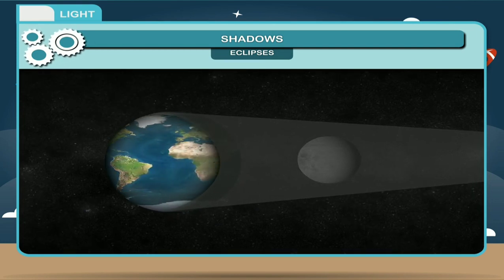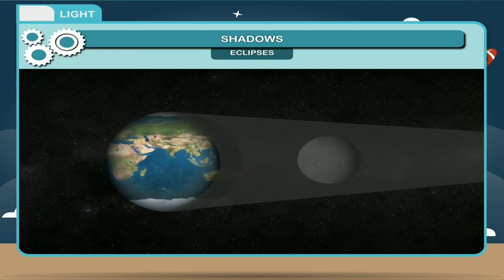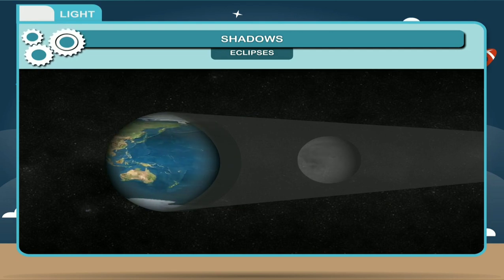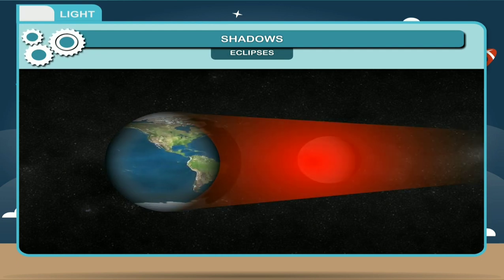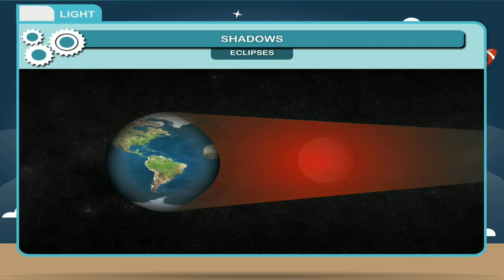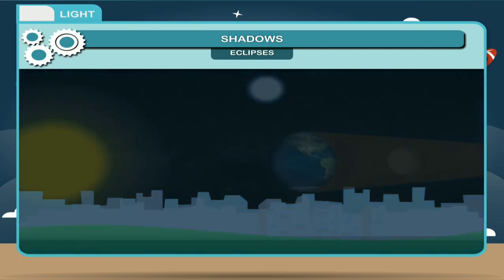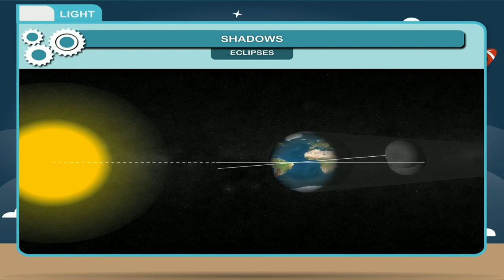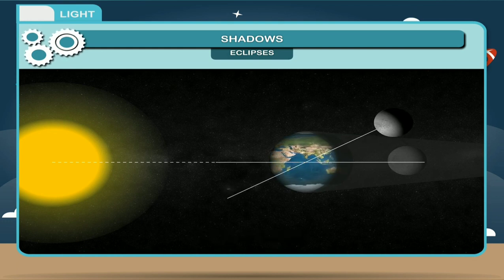However, some light falls on the moon due to the earth's atmosphere. Therefore, the moon does not disappear, but it appears reddish brown. So, the moonlight does not reach the earth and it becomes a dark night. Shadow of the earth on the moon causes lunar eclipses. It is also of two types: partial lunar eclipse and total lunar eclipse.